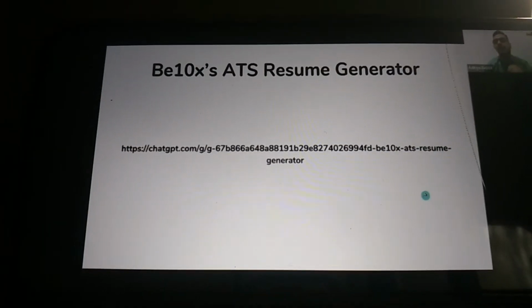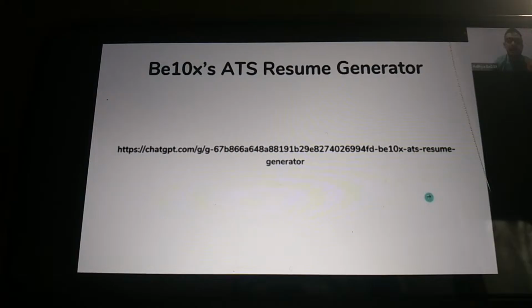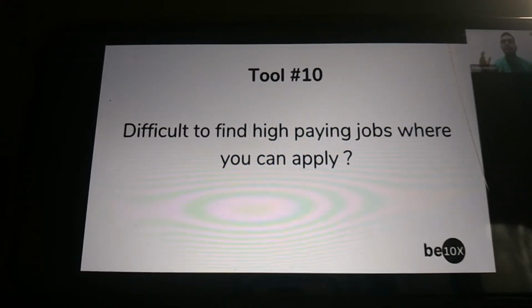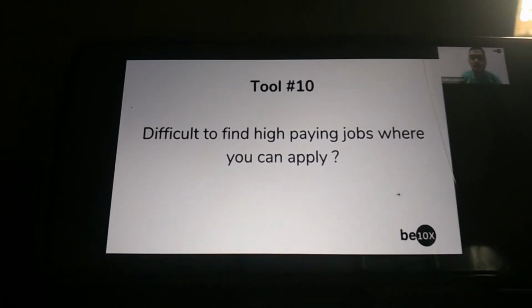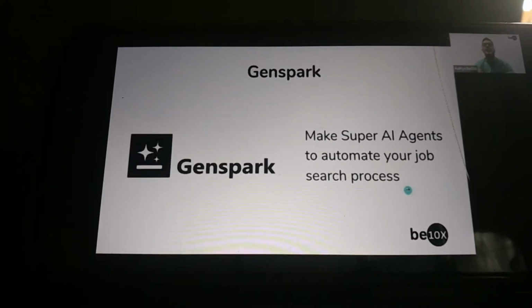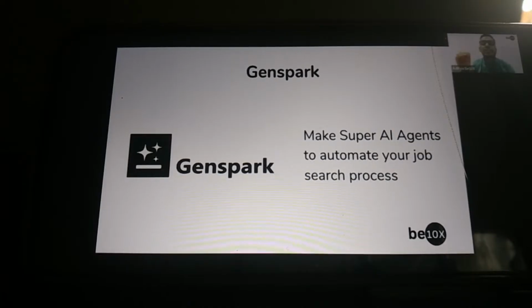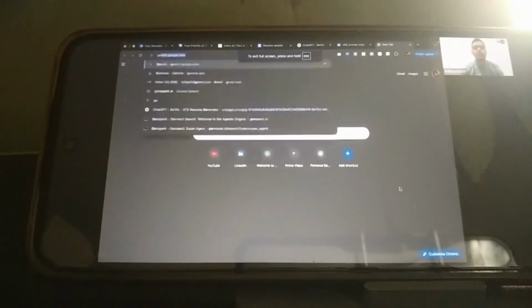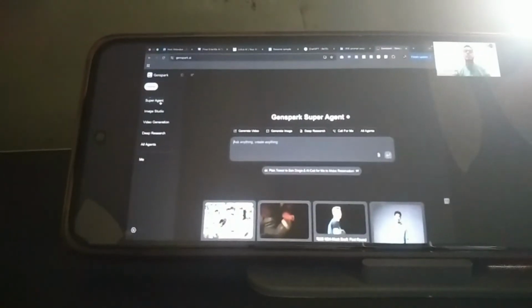So guys, if you are looking for a job and you are not able to find your dream job, how do you go about doing that? If you are finding it difficult to find a specific job that you want to apply for, you can use this particular tool, which is called GenSpark. How does GenSpark work? Let's again see it with the help of a demo. So I'll go to GenSpark AI, again, absolutely free. I'll go to the Super Agent button, and now I will enter a prompt.